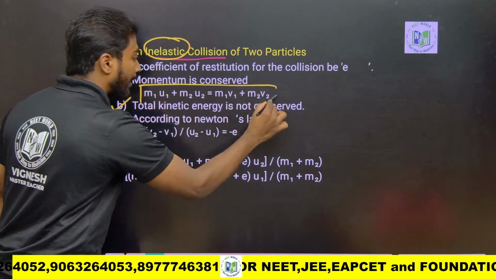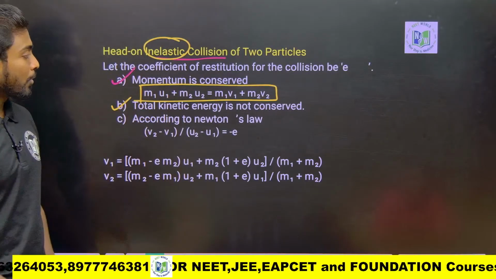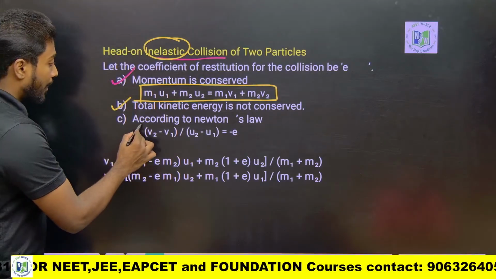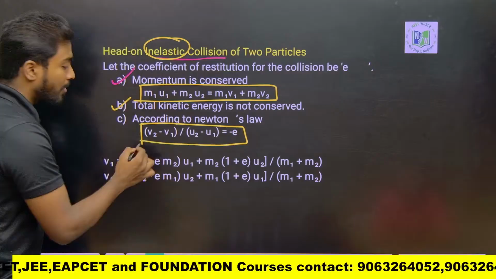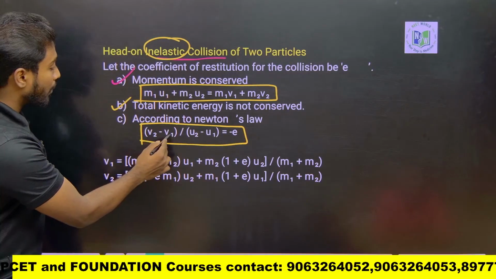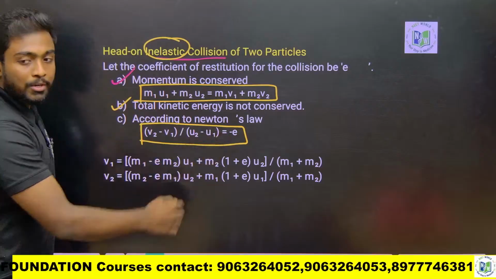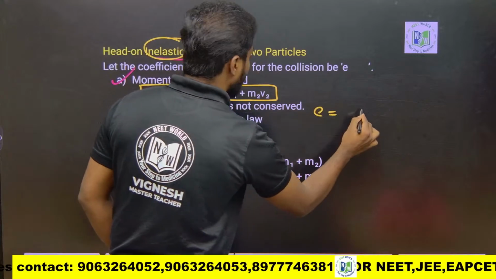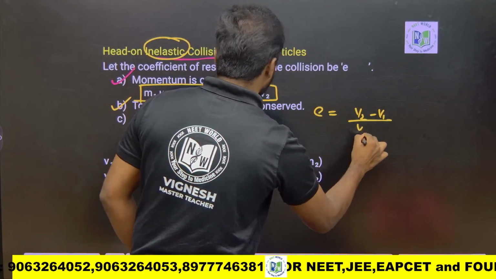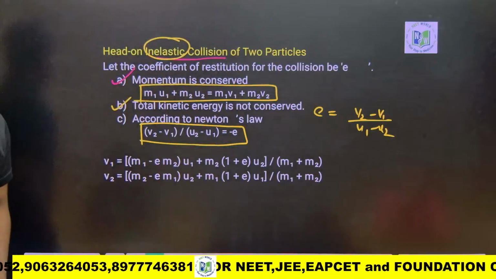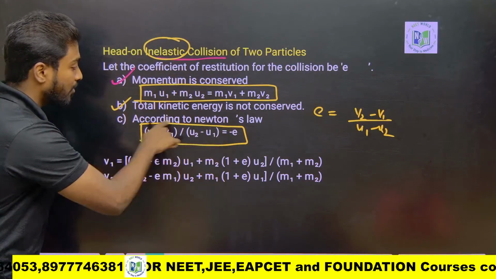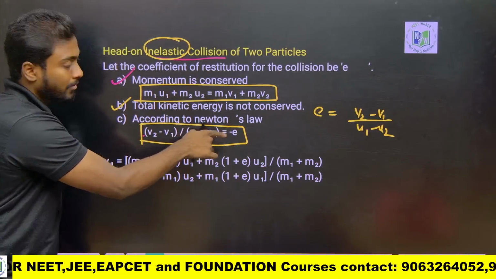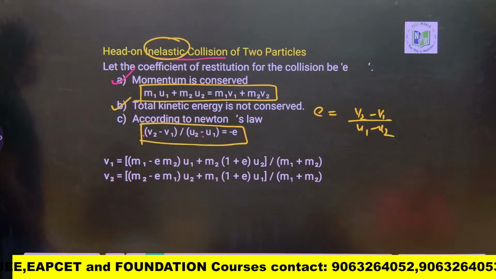Momentum conserved in the sense I can use the same equation, m1 u1 plus m2 u2 equals m1 v1 plus m2 v2. Now here the formula changes for E, where v2 minus v1 by u2 minus u1 is equal to minus E. Or else I can write E is equal to v2 minus v1 by u1 minus u2. If I take this minus to the other side, I can multiply inside, so minus u2, minus of minus will be plus, so u1 minus u2. Understood?